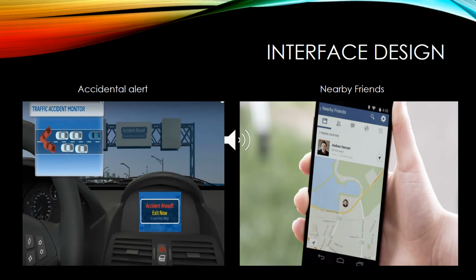Our next and last feature is nearby friends. If two drivers are added as friends in each other's lists and are nearby, they will be alerted. Users can stop by to greet each other or can head out for a cup of coffee.